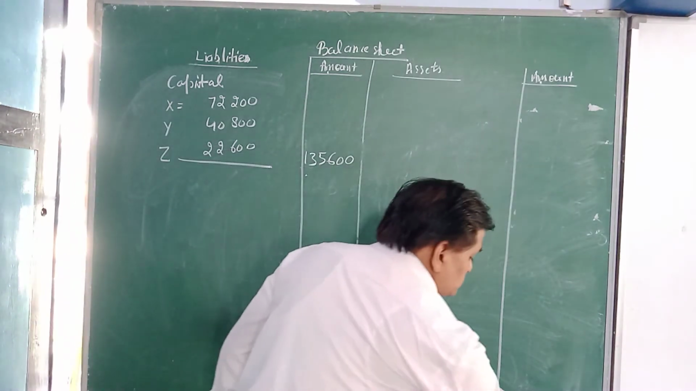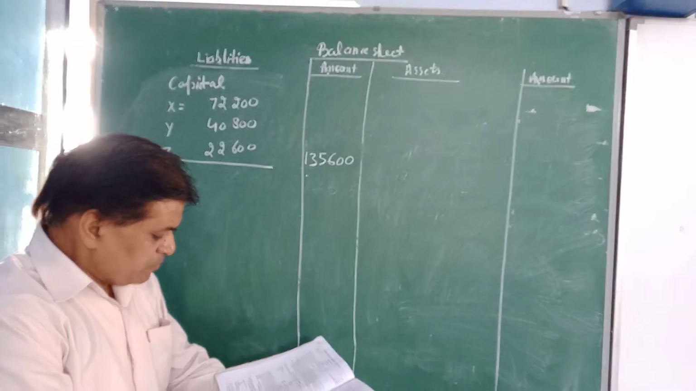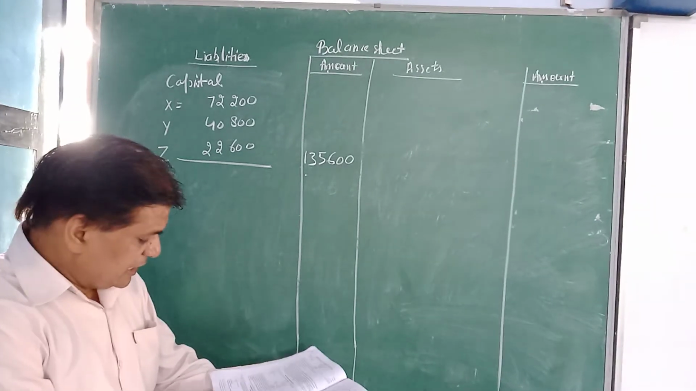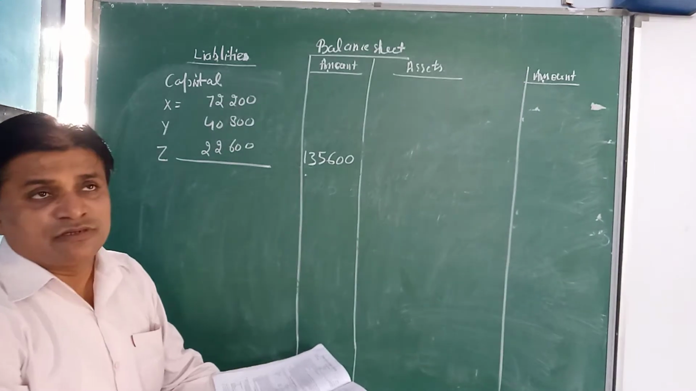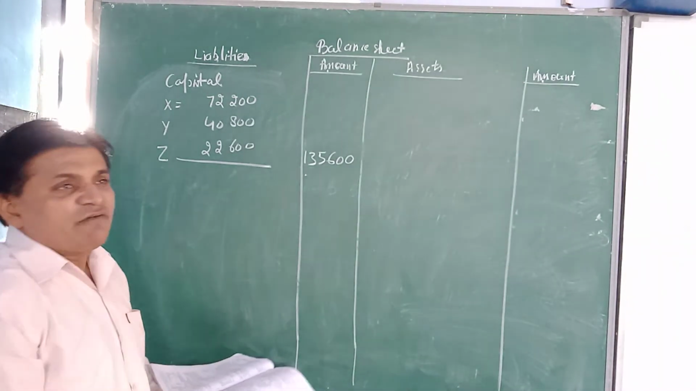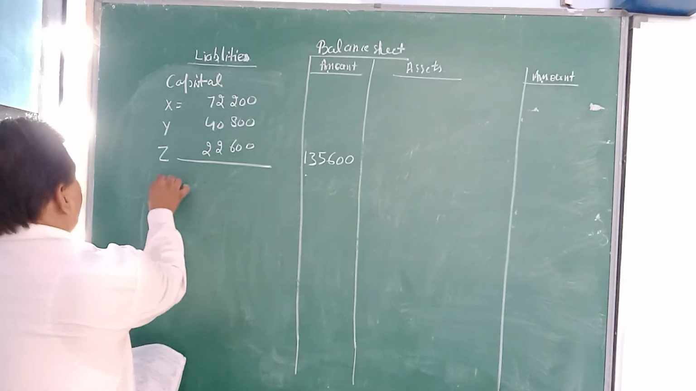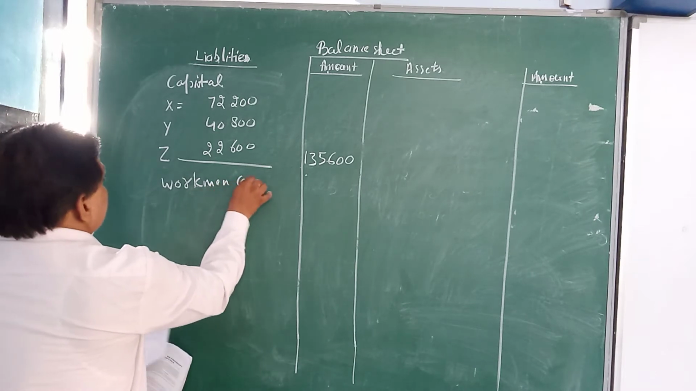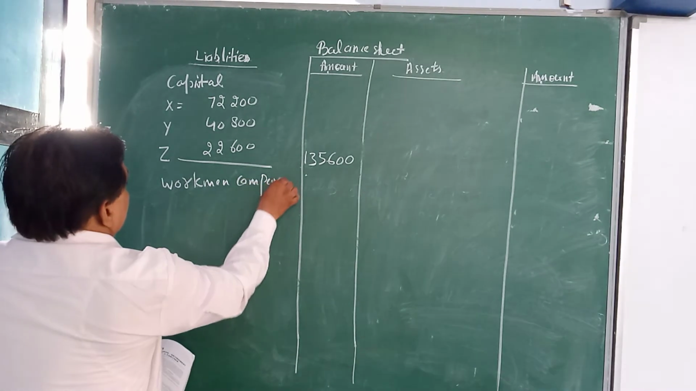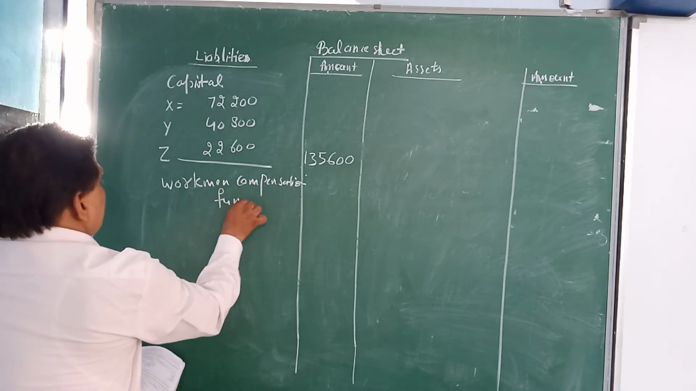In the question, they have given compensation of 8,000, and in the adjustment, the liability of the workmen compensation fund is determined at 6,000. Whatever liability is determined will be shown on the liability side. So, workmen compensation fund 6,000.